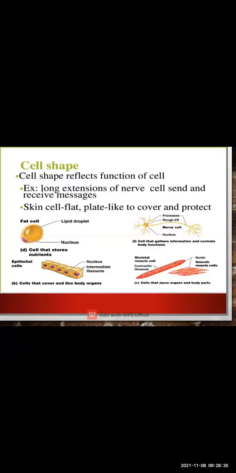Then next is the shape of the cell. As I told you, all cells have different shapes, such as circular, round, columnar, spiral, oval, and rectangular. In our body also there are different cells and they perform different functions. Now according to this, cells are divided into different types. Now we are going to study two different types of cell, that is animal cell and plant cell.